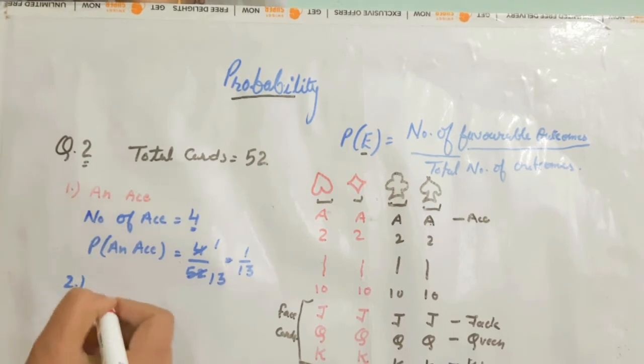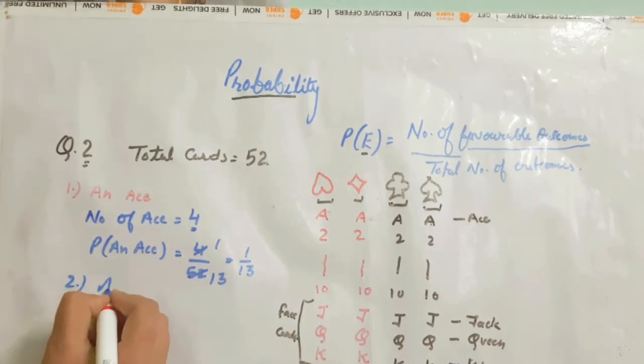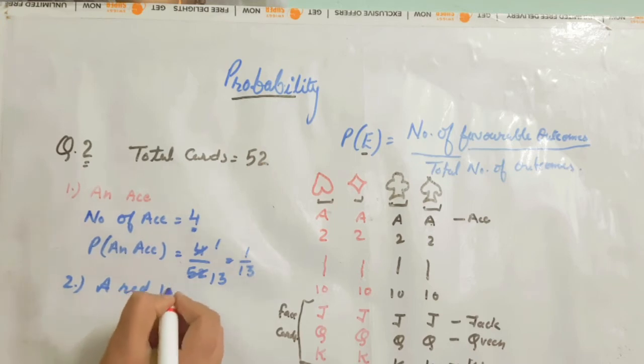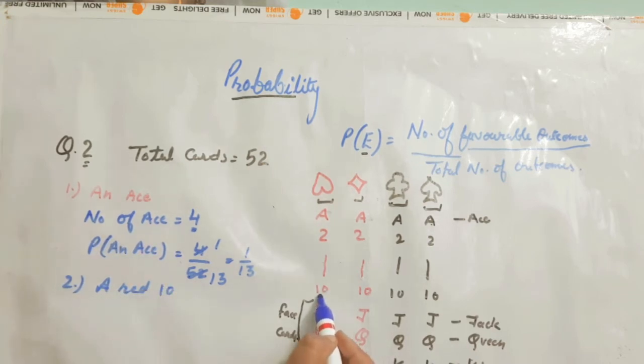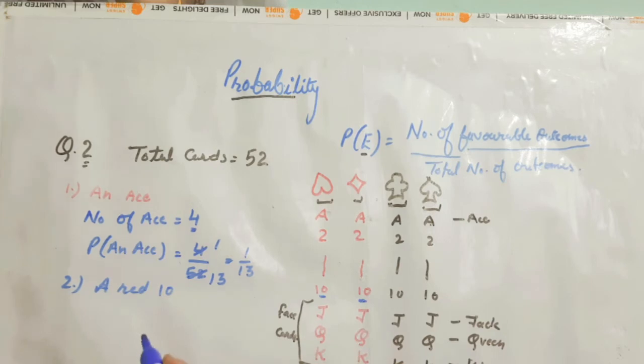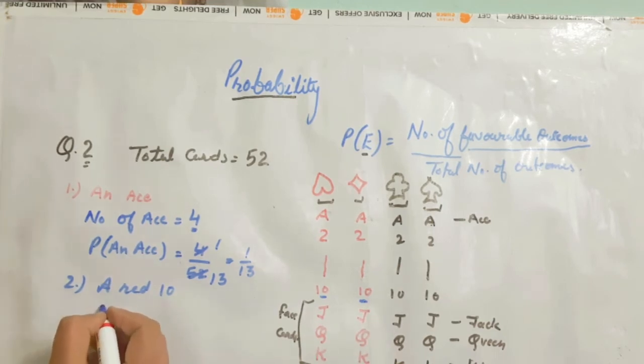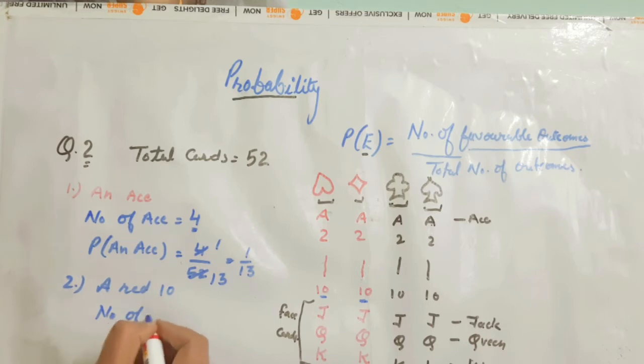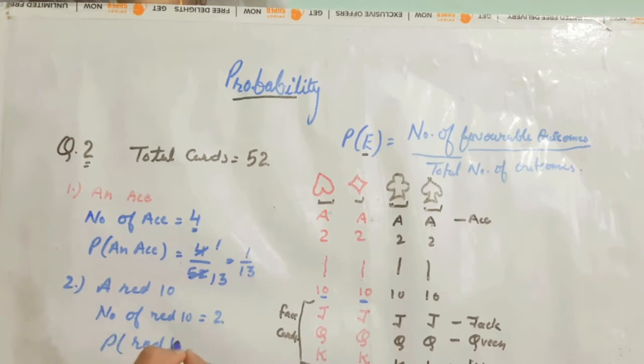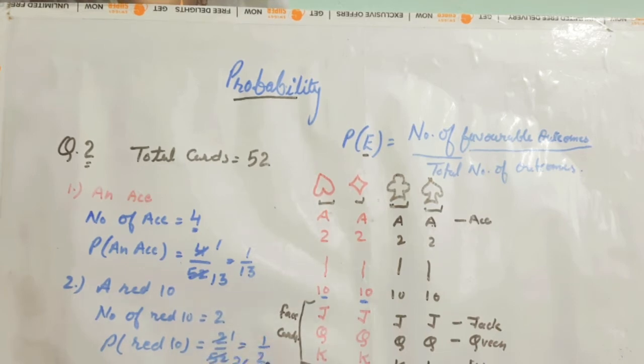Second is the probability of a red 10. A red 10. So you know 2 red 10s are there. Therefore, number of red 10 equals to 2, and probability of red 10 will be equals to 2 upon 52. 2 ones are 2, then 2 26s are 52, this is 1 upon 26.